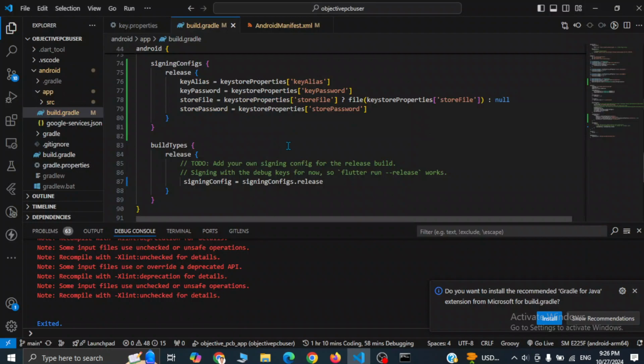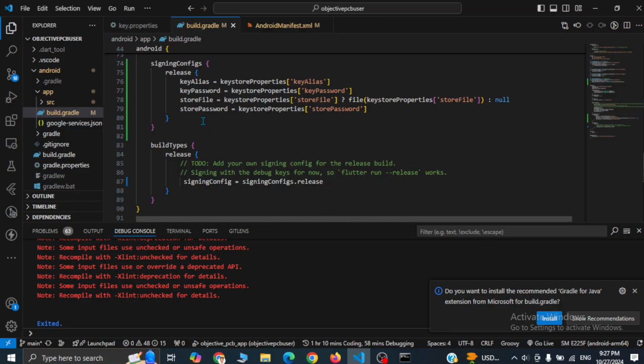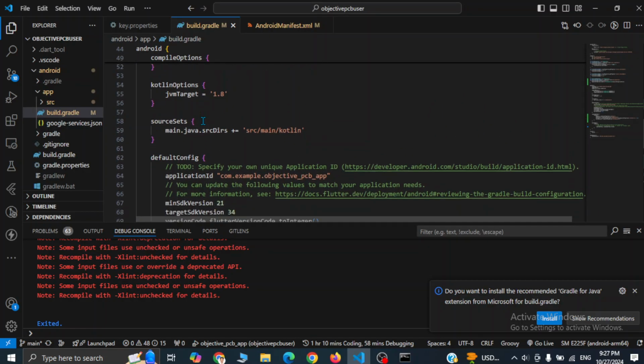Okay, we can't use com.example dot something. We have to use something like, so com.example is the reverse of our domain. Okay, for flutterhero.com, it can be com.flutterhero dot and project name. Okay, so I will go here and I will simply copy this. So this is the default application ID that is generated. Now we have to specify our own unique application ID.